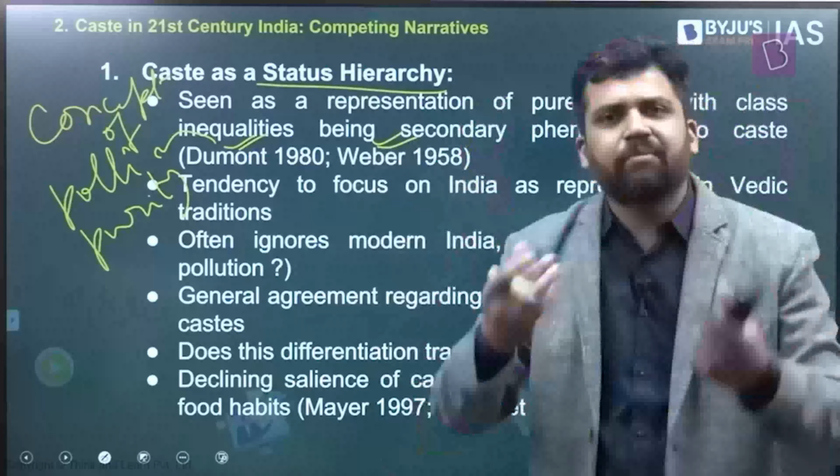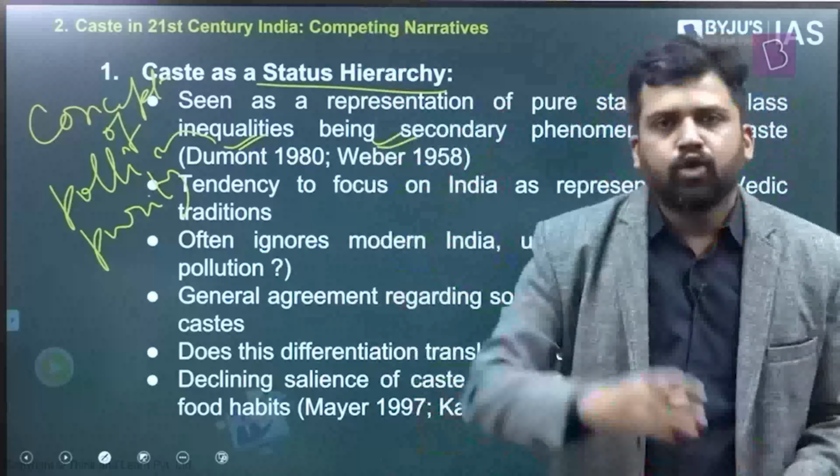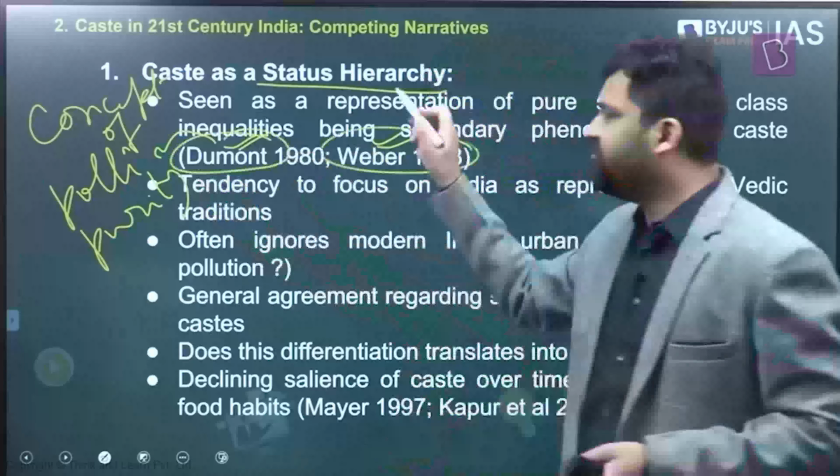And again, this is something which is found in the social dimension as well. Certain groups are considered to be ritually pure, certain groups are considered to be polluted. Those who are considered pure are at the top of the hierarchy, those considered polluted are at the bottom of the hierarchy. This is how segregation happens. So, caste as status hierarchy, this has been mentioned by both Dumont as well as Weber.